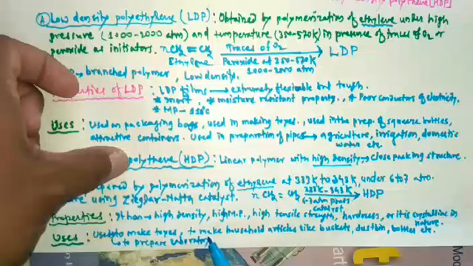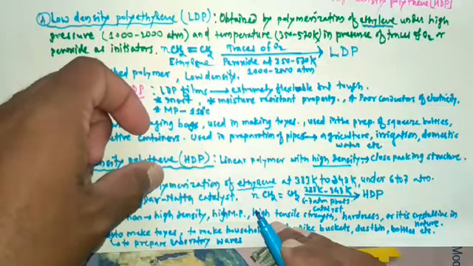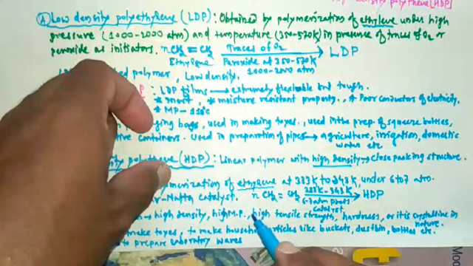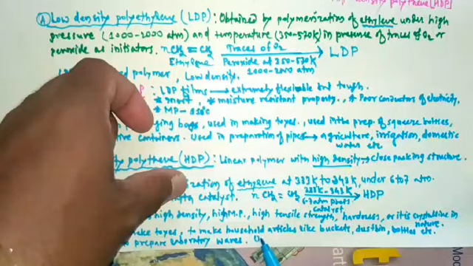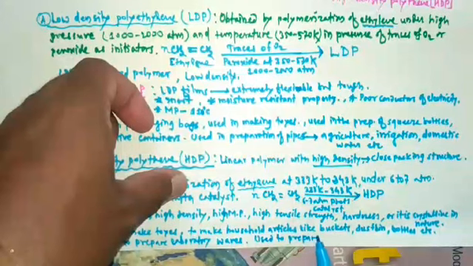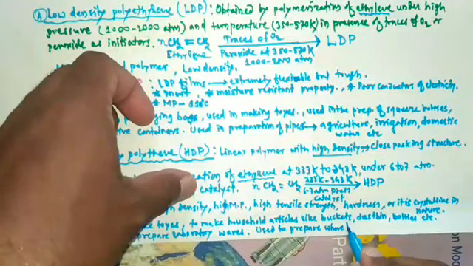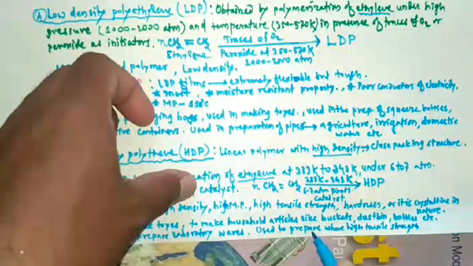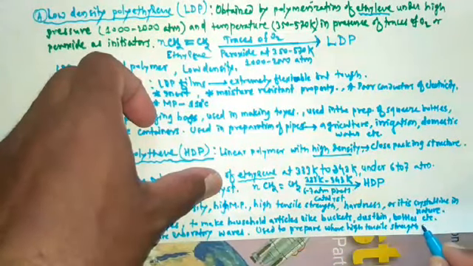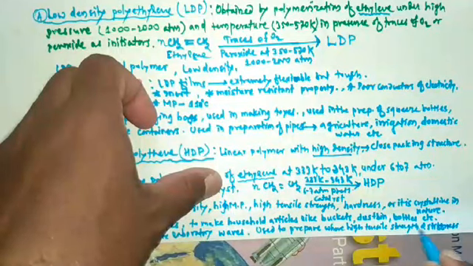The next use of this HDP is that it is used to prepare articles where high tensile strength and stiffness are required.